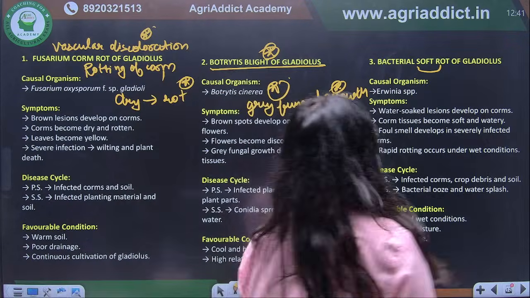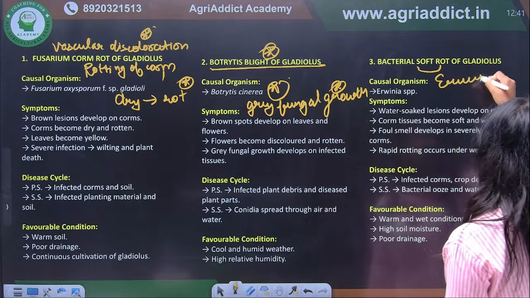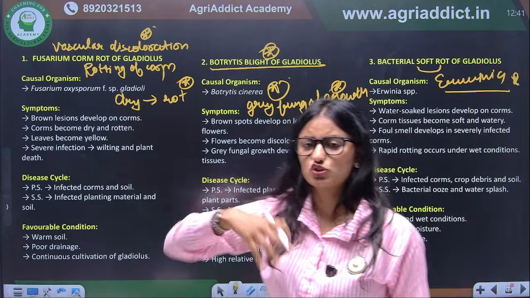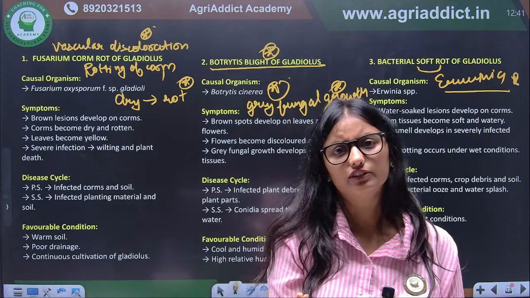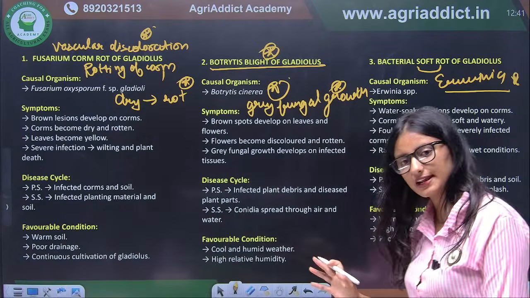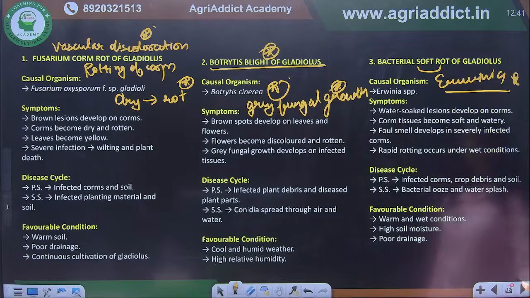Erwinia. Very good, Erwinia is the correct answer. This Erwinia secretes pectinolytic enzyme which causes rotting of the gladiolus and ultimately leads to foul smell. Correct. So these are the important diseases of gladiolus.